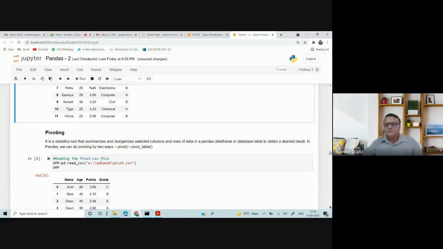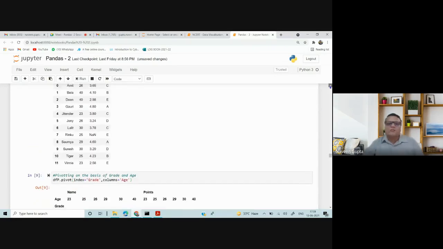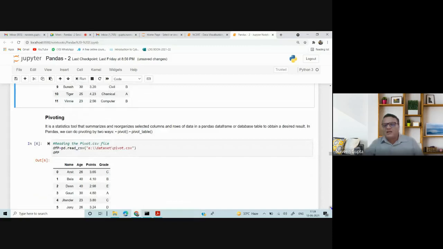Now pivoting. As most of the people are having trouble in pivoting, I'll go very slowly. I'll cover the back exercise of the NCERT chapter as well for you. Chapter 2, chapter 3 back exercise I will also discuss at the end. But right now I'm taking pivoting. Pivoting is similar to Excel. When we say reshaping of data in pandas, the concept that comes to mind is pivoting. Advanced pivoting has stack and unstack options also available, but we will stick to pivot and pivot_table.